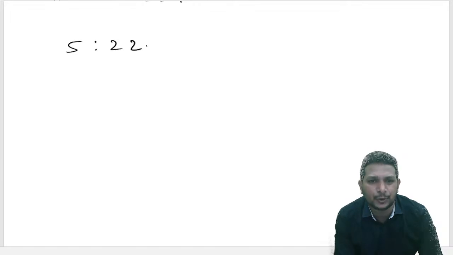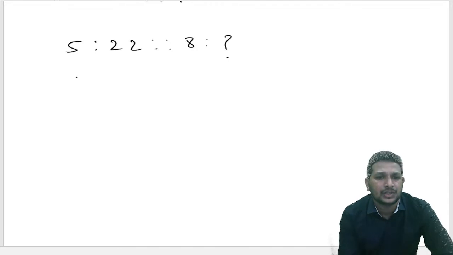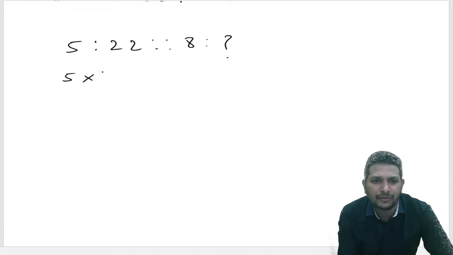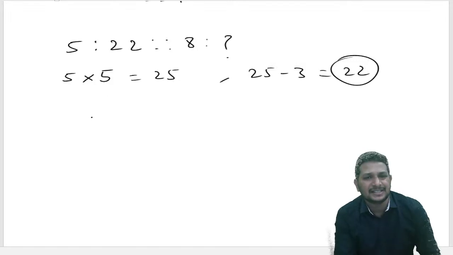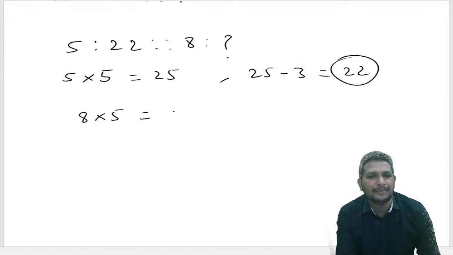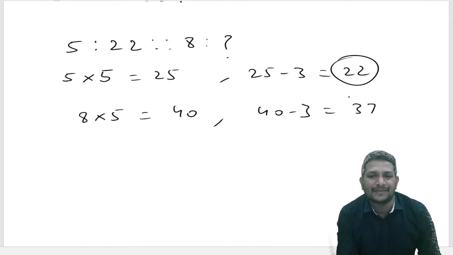5 gives 22. Same way, 8 gives? So, 5 times 4, 5 times 5, then subtract 25 with 3. You'll get, multiply by 5, subtract 3. 8 times 5 means 40. Subtract 3 again, 40 minus 3, 37.